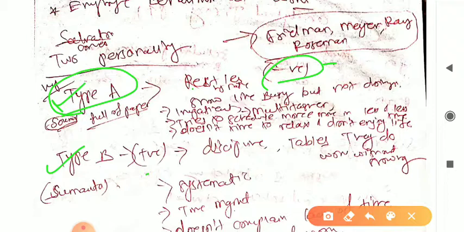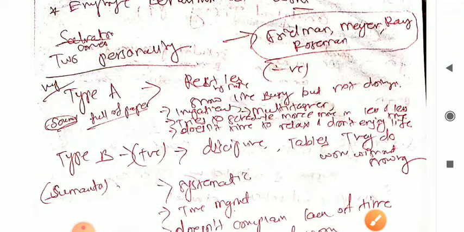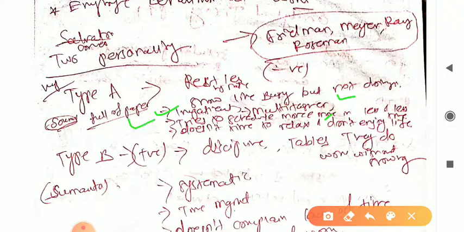We can say restless by nature. He will not take rest. He will show like he is very busy but is not doing anything, or doing something other than whatever he is showing. So the next point is impatient. He is not patient, he does not have that much patience. He is also a multitasker.